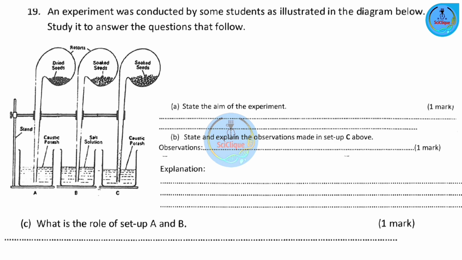Part A, state the aim of the experiment. Now, when it comes to experiments in biology, and you see a solution of potassium hydroxide or sodium hydroxide included, just know that they are probably there for the carbon (IV) oxide, because these two solutions absorb carbon (IV) oxide. So in this case, what is the aim of the experiment? It's to show that carbon (IV) oxide is produced during respiration. So respiration utilizes oxygen but produces carbon (IV) oxide.